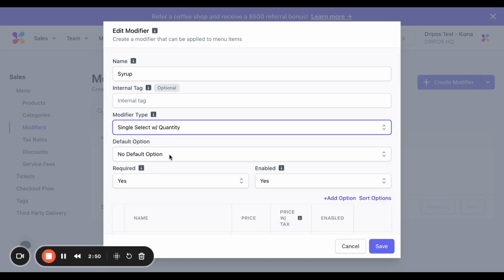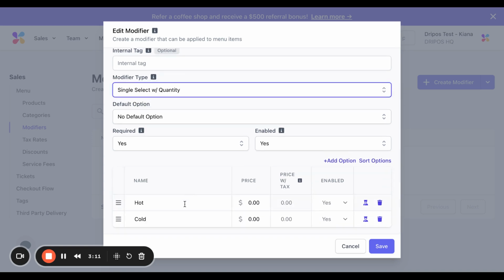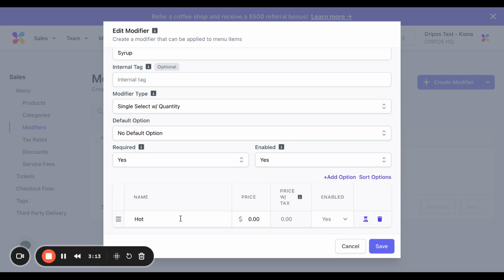Next is single select with quantity. With this modifier type, customers can only select one option within the modifier group, but can select multiple quantities of that option. A common example of a single select with quantity modifier would be extra espresso with the option of add shots, where they can add multiple of that option. So for that, it would look something like this. You could put the price, 50 cents.